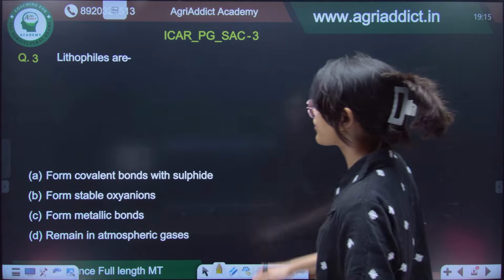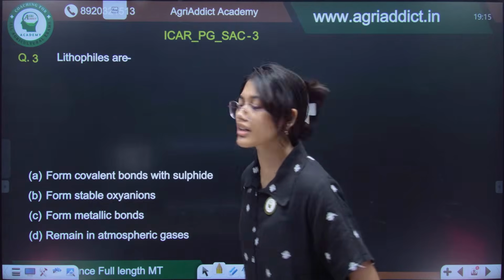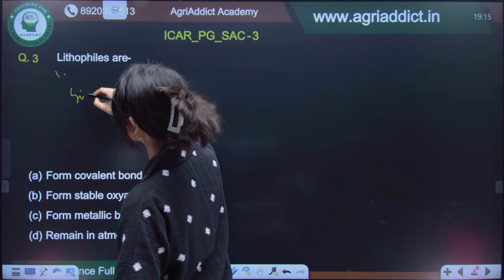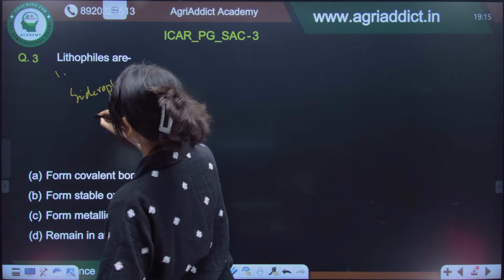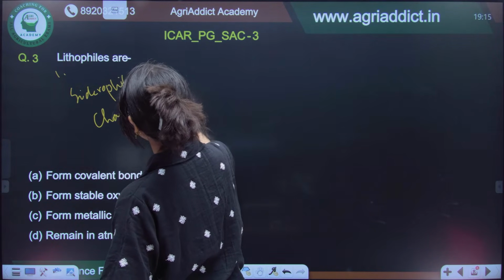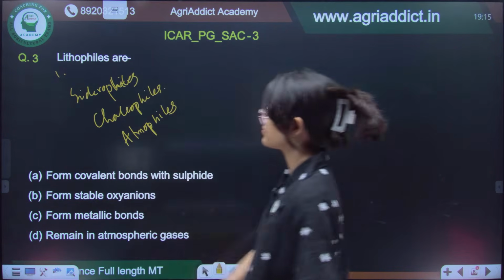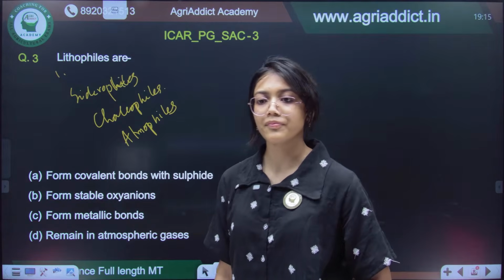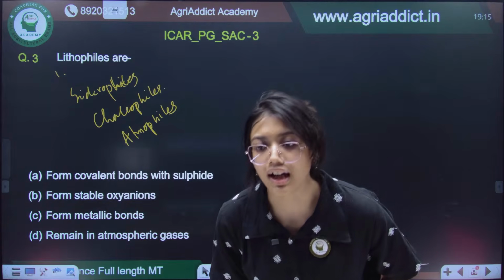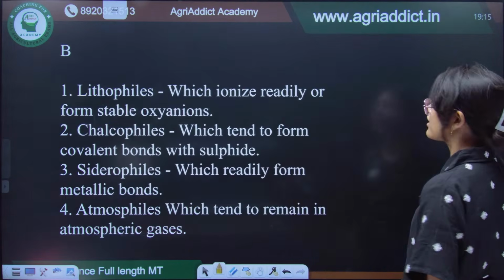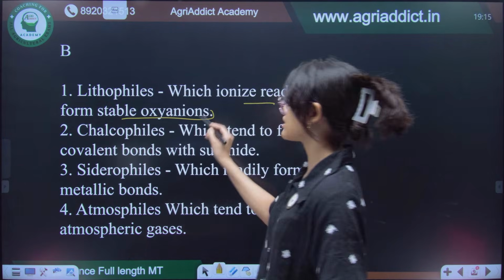Next, lithophiles are. So you know that different elements on the earth's surface, they are divided into different categories. One is lithophiles, then we have siderophiles, then we have chalcophiles, we also have atmophiles, right? So what are lithophiles? Lithophiles, okay, they form stable oxyanions. That is the answer coming in the chat box, I guess. So let's see. Yes. So lithophiles will ionize readily and form stable oxyanions.